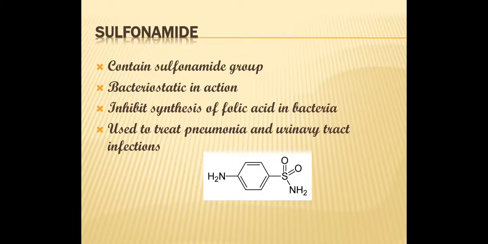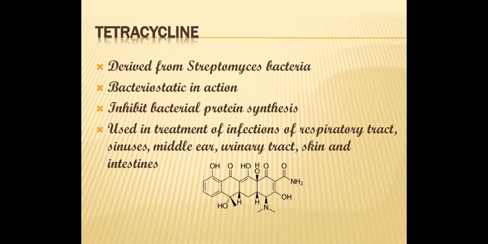They are simply termed as sulfur drugs, and they are synthetic drugs. They are not derived from some natural bacterium or fungi. They are synthetic antibiotics, and these antibiotics are bacteriostatic in action. They stop the growth of bacteria, and they inhibit the synthesis of folic acid in bacteria. This folic acid is required for the replication of DNA, and when bacteria will not have any folic acid, the bacteria will be unable to replicate or to form its copy or to reproduce. That's why the bacterial growth is stopped here. They are used to treat pneumonia and UTIs, urinary tract infection.